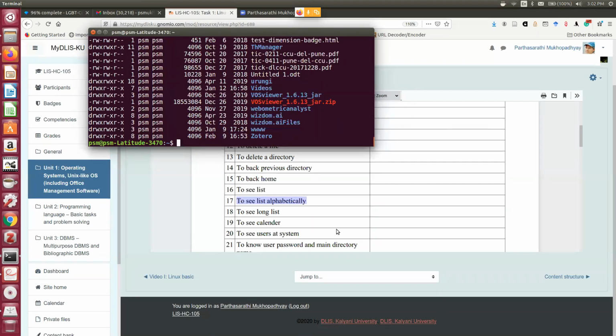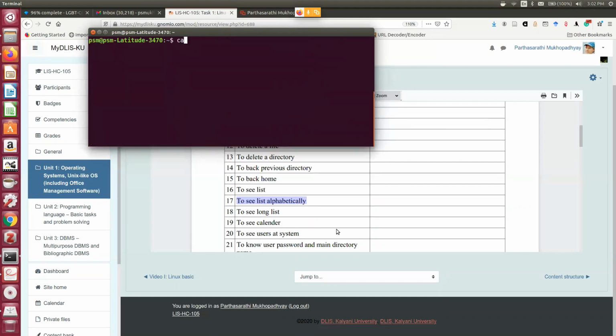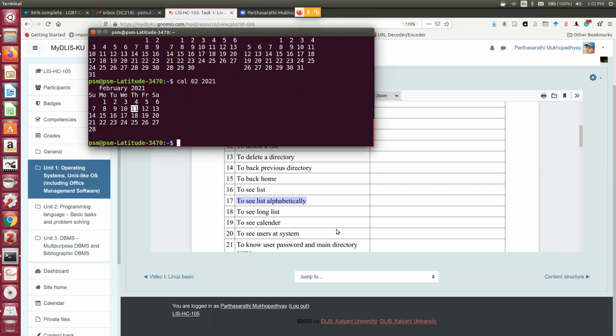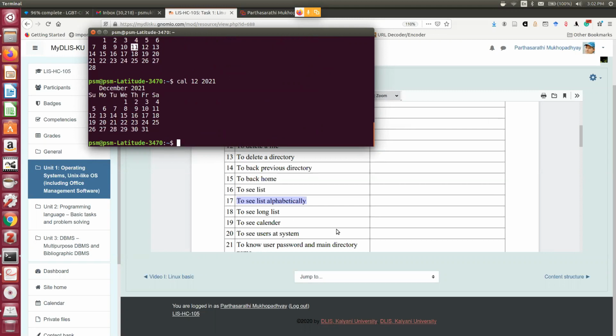To see the calendar, that you all know, cal for a given year, 2021. So the calendar of 2021 will be coming. For a given month of the year, so 02 February 2021, December 12 2021.